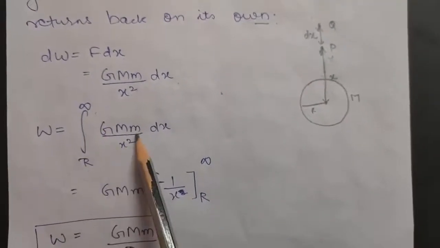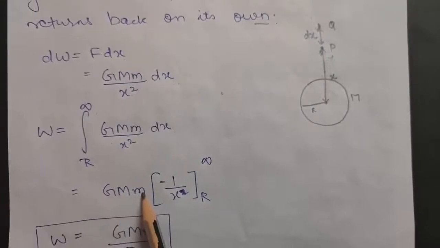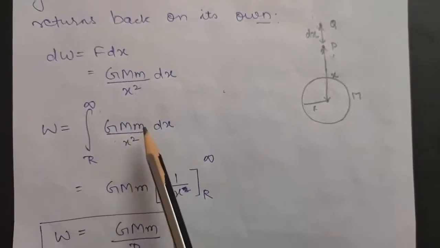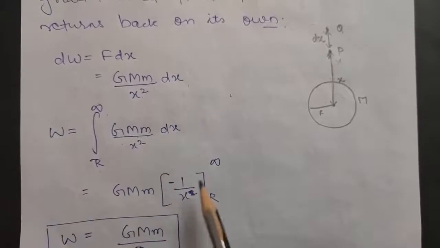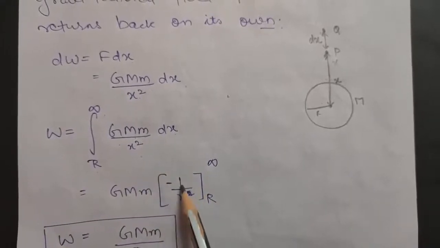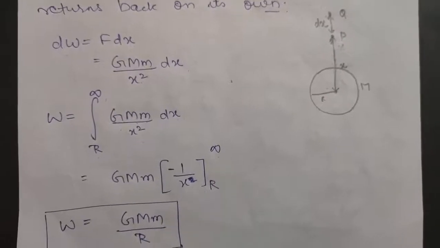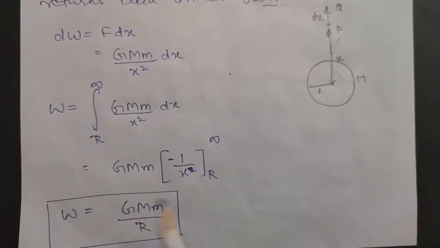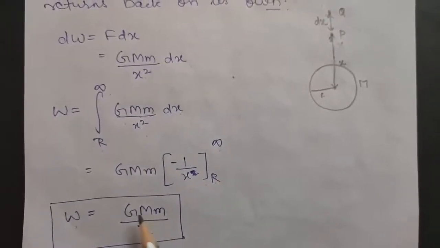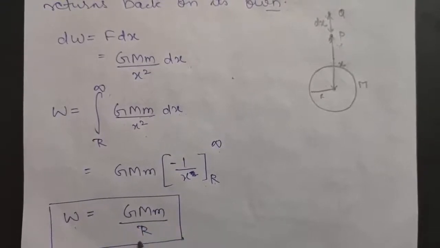GMm is constant, so it will come out of the integration. You will be left with the integration of 1 by x square dx. Integration of 1 by x square is minus 1 by x. The limits will be from r to infinity. So just put the limits and solve it. You will get the work done to be GMm by r.